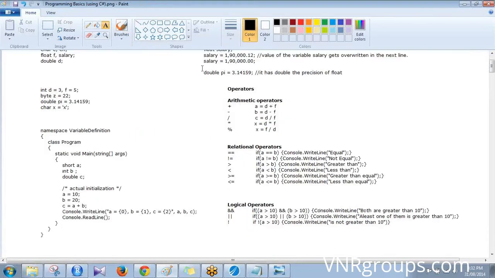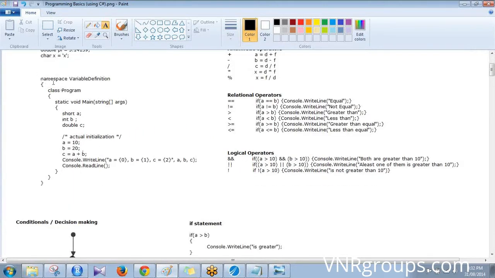Okay. Now this is how a typical C# program looks like. You can ignore this namespace and this class thing and the static void meaning. You just look at the inner body there. Because you're not going to learn C# now, but just look at the inner body. You declare some variables and then you initialize some variables and do some calculations there and write to the console. Console means that you will be able to see that in the command prompt.